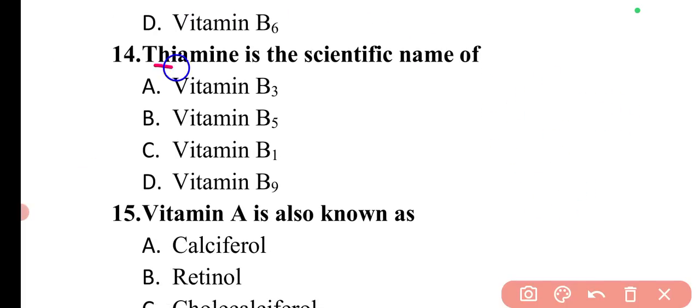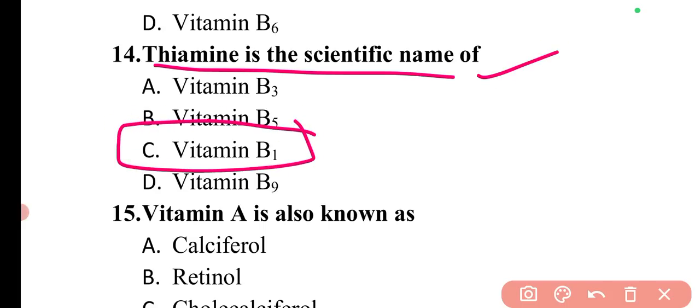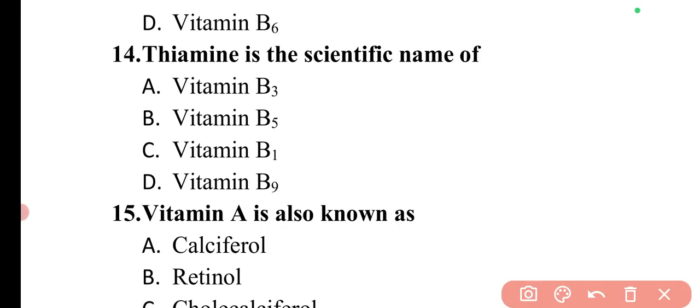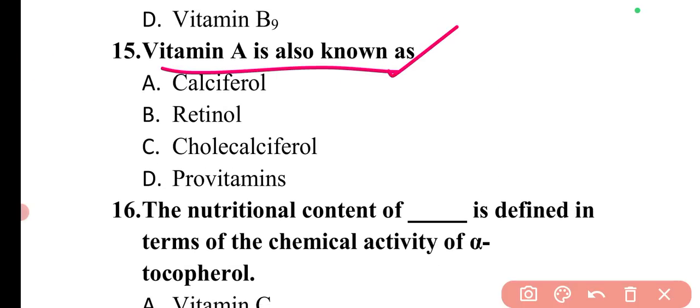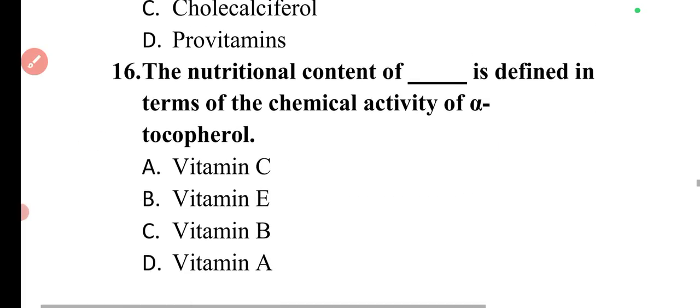Next question is, thiamine is a scientific name of. So thiamine is a scientific name of vitamin B1. So option C is correct. Next question is, vitamin A is also known as, so vitamin A is also known as retinol. So here option B will be the correct answer.